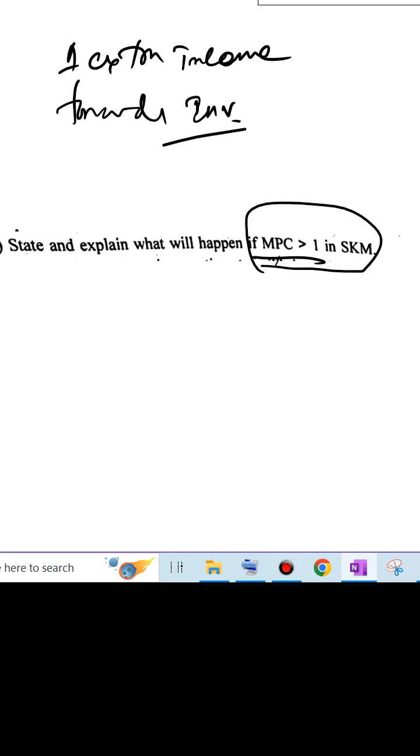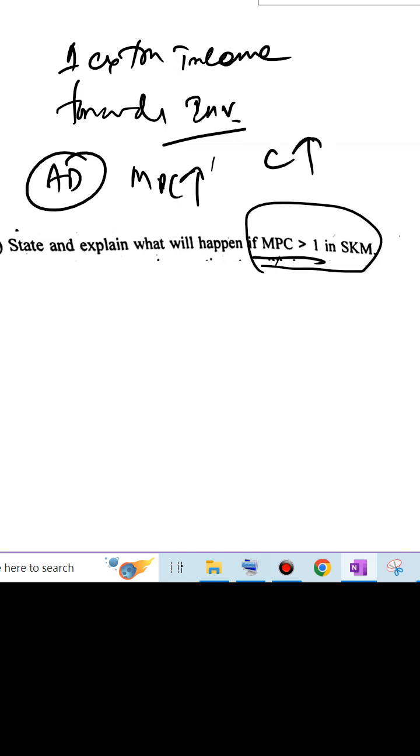Okay. So aggregate demand, if we take it with respect to MPC becoming higher, a larger portion of the additional income earned by the households will be spent on consumption. So consumption will increase. As a result of that, aggregate demand tends to be higher. So AD will be higher. This is the first part.